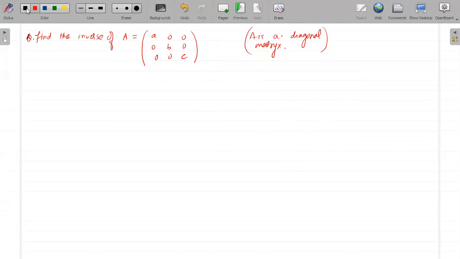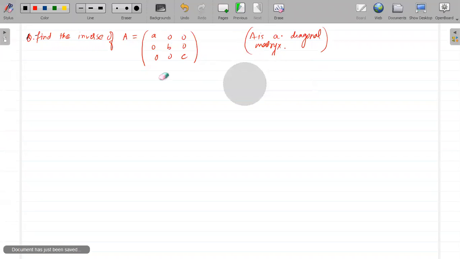Just wait. Let me explain the question first. So see, this is a special kind of matrix. This is a diagonal matrix. This is not an identity matrix. In an identity matrix, A will be 1, B will be 1, and C will be 1. But here I have not given any condition on what the values of A, B, C are, right? So we will take general values, that A, B, and C are general values.